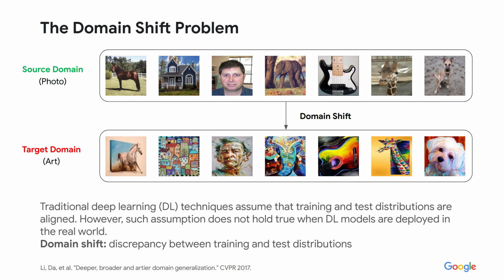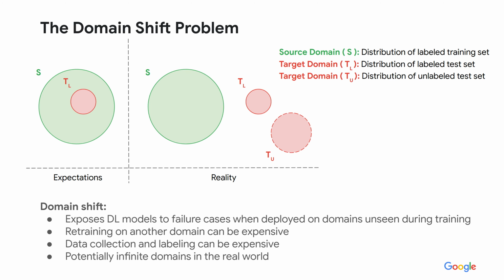For example, we can hypothesize that a deep image classifier has been trained on a dataset containing only photos. However, if we deploy this model on oil paintings representing the same objects without adopting any particular expedient, classification accuracy drastically drops. The images that we show here are taken from the PACS dataset, which we also use for evaluating our approach. Domain shift represents a problem that exposes deep learning models to potentially life-threatening failure cases when deployed in the continuously changing environment presented by the real world.